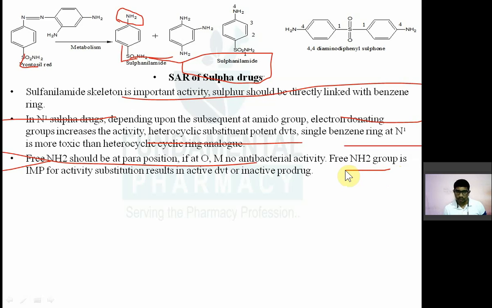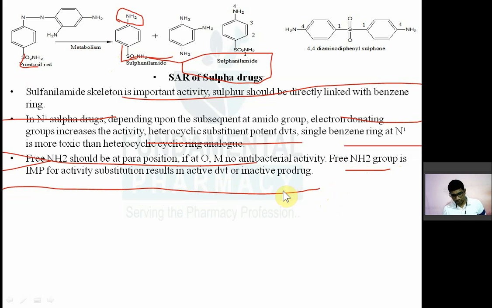Now, substitution on this amino group, if any is there, gives an inactive compound. It may be active, but the compound should be broken down in the body. If substitution is done on the NH2, the amino group, that will give you prodrugs. The para-amino group should be at the para position, and it should be free. Substitution results in inactive derivatives or inactive prodrugs.